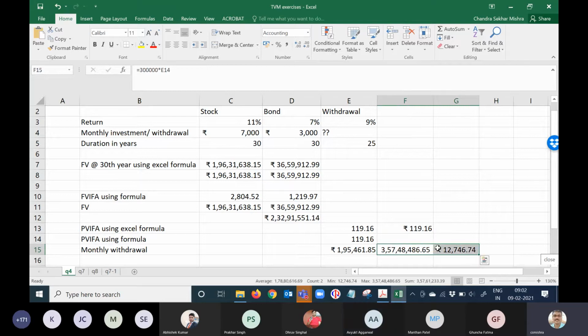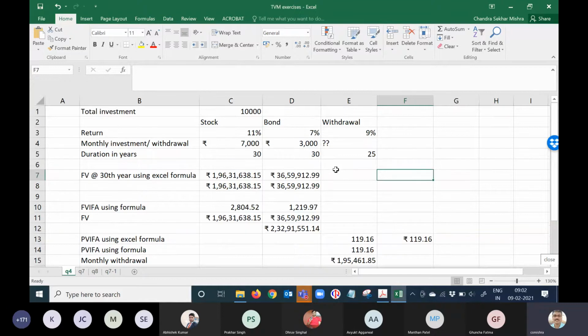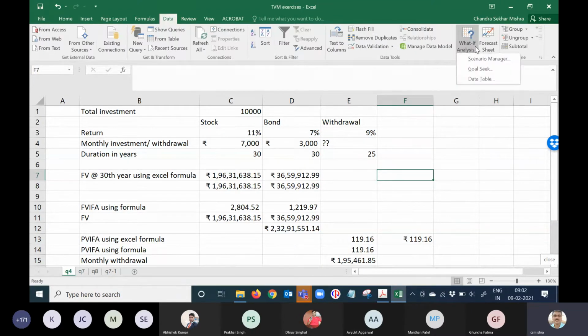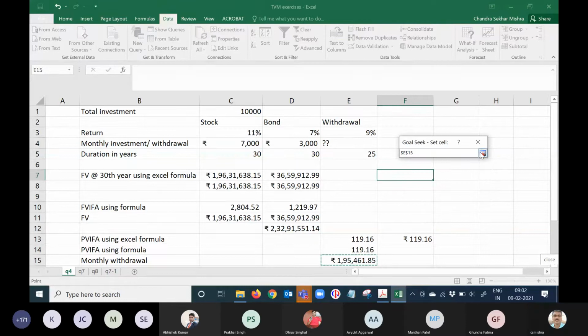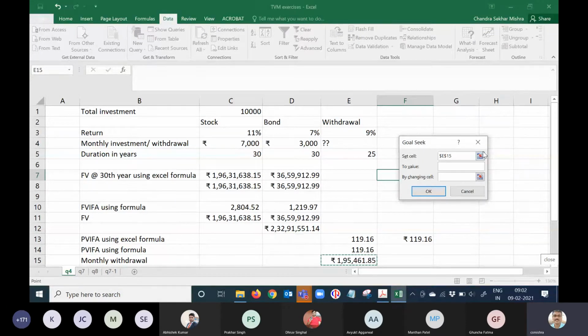What do we do here? You can use a very beautiful technique available in Excel called goal seek. Go to Data, What-If Analysis, Goal Seek. What is the goal? This value has to become 2,50,000.